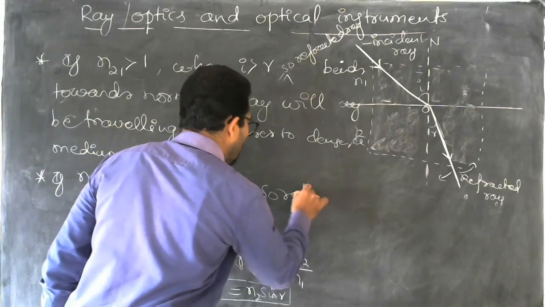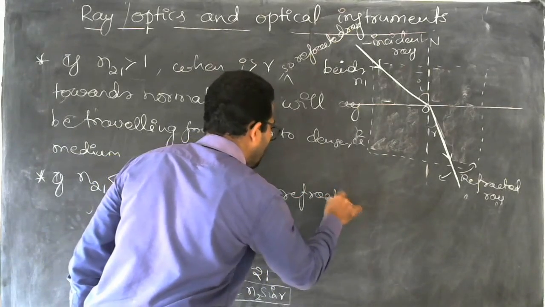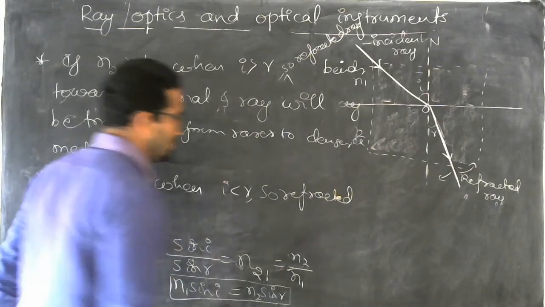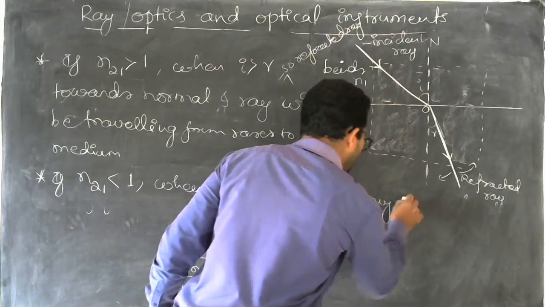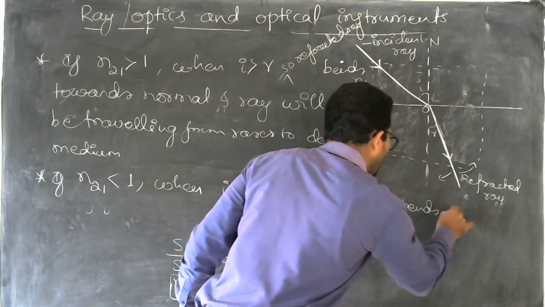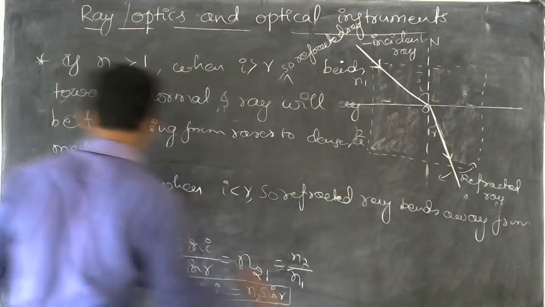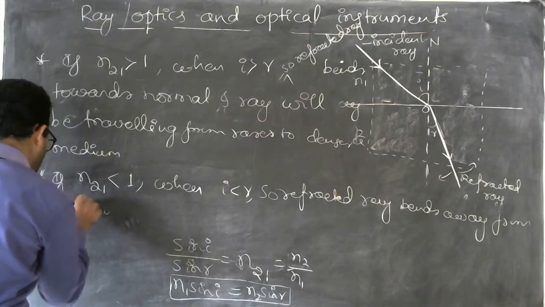So the refracted ray, where r is greater than i, bends away from the normal.